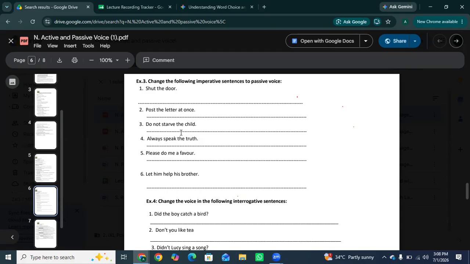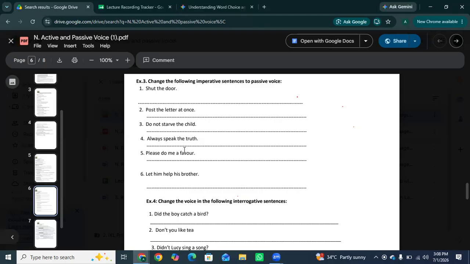Okay. So the next one is: Always speak the truth. Yes, it changes into "Let the truth always be spoken," because the time word "always" is placed right before "be spoken" to keep the flow natural. So "spoken" is the third form of "speak." Speak, spoke, spoken.